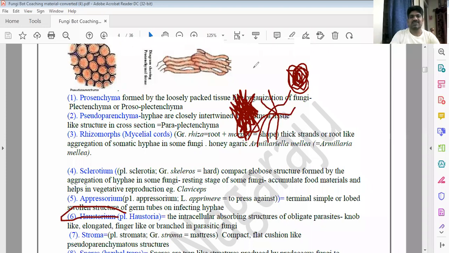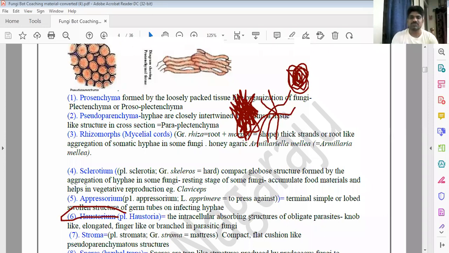Haustoria. The haustoria are very important, especially in the parasitic fungi. Haustoria are an important exam question. Haustorium means it's like a hand or finger-like structure: a special elongated, branched body with finger-like projections that penetrate into the host to absorb the nutrients.